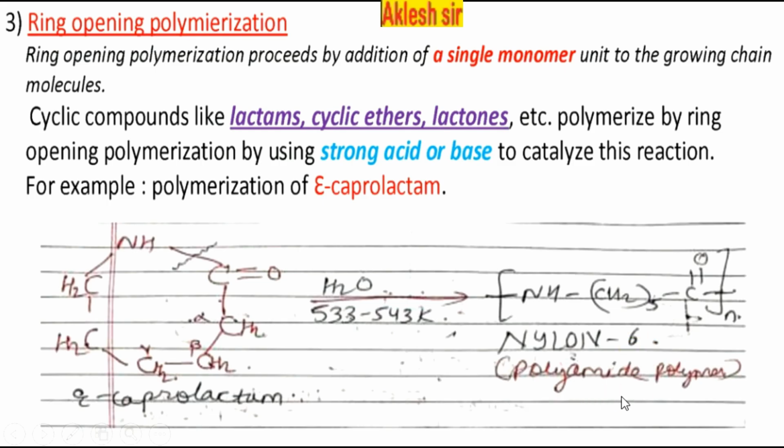And why is it called a polyamide? Because after this C double bond O, the next molecule will have an NH group. So C double bond O with NH is the amide group. Therefore many amide groups are formed, and it is called a polyamide polymer.